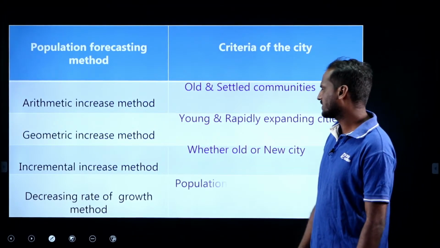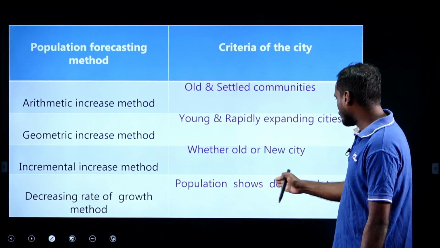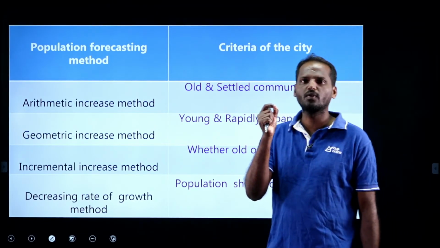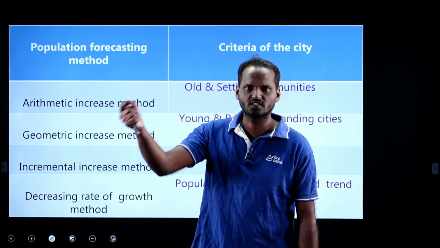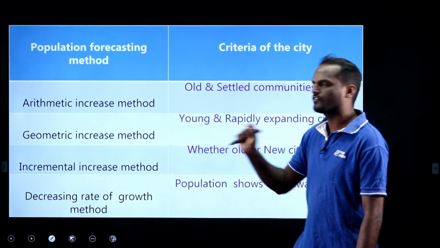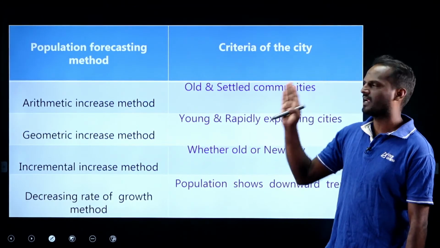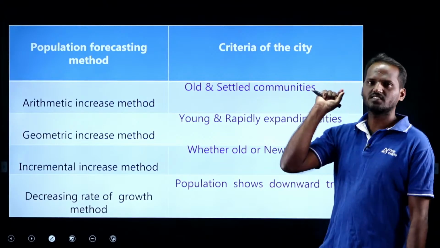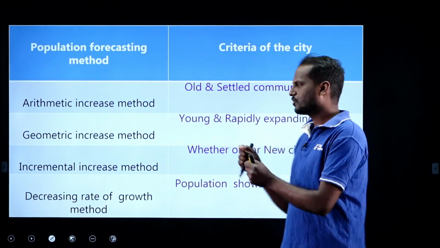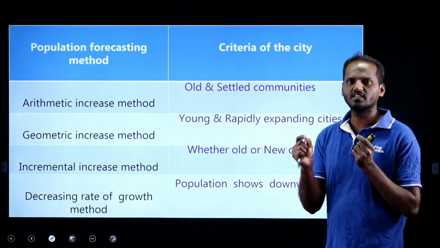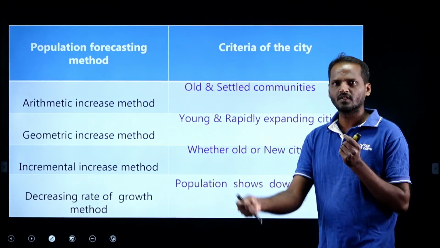Where can we use this method? When the population shows a downward trend, meaning the population is reaching saturation, we can go for the decreasing rate of growth method, right? These are the various population forecasting methods and their applicability to the concerned city. With this, you can have some idea of which method is adopted for what kind of city.